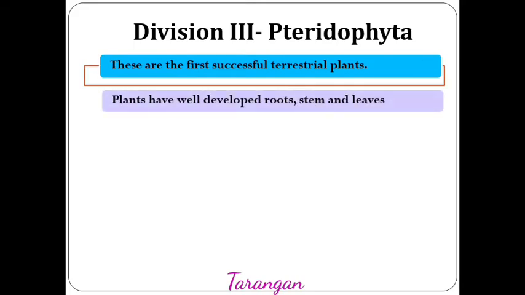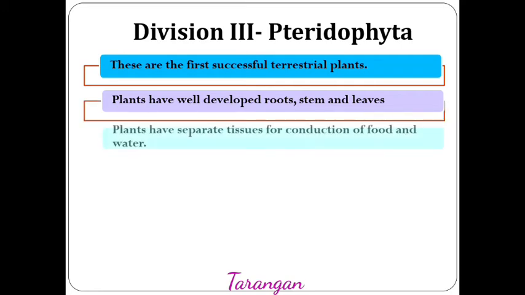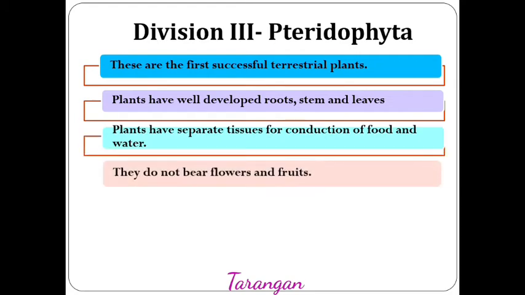These plants have well developed roots, stems and leaves. The height of pteridophytes may range up to 200 to 300 meters. So plants under Pteridophyta have a separate conducting tissue. This tissue conducts food as well as water. These plants do not bear flowers and fruits.